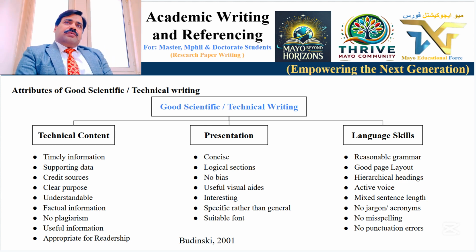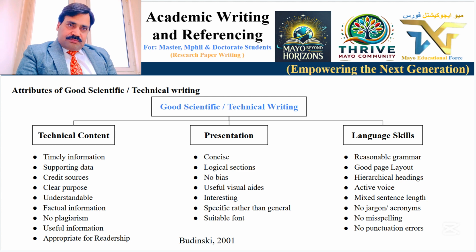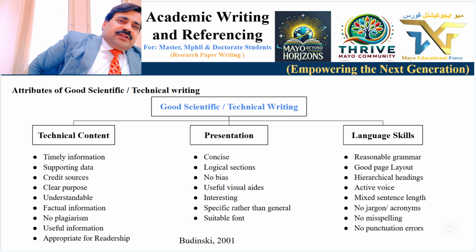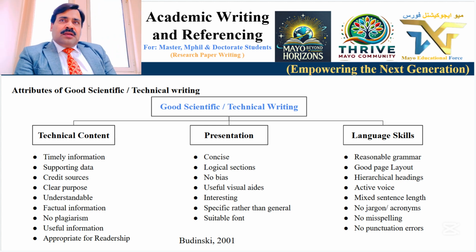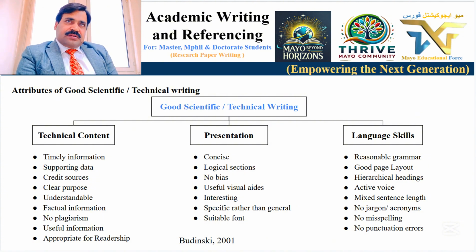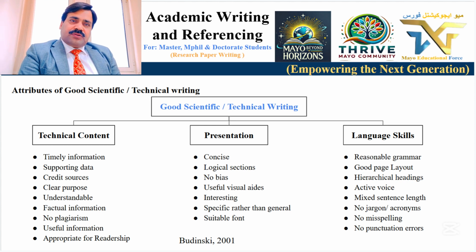So today we will discuss the main important part of the sessions: the attributes of good scientific and technical writing. There are three elements: technical content, presentation, and language skill. These are the three main components of good scientific and technical writing.